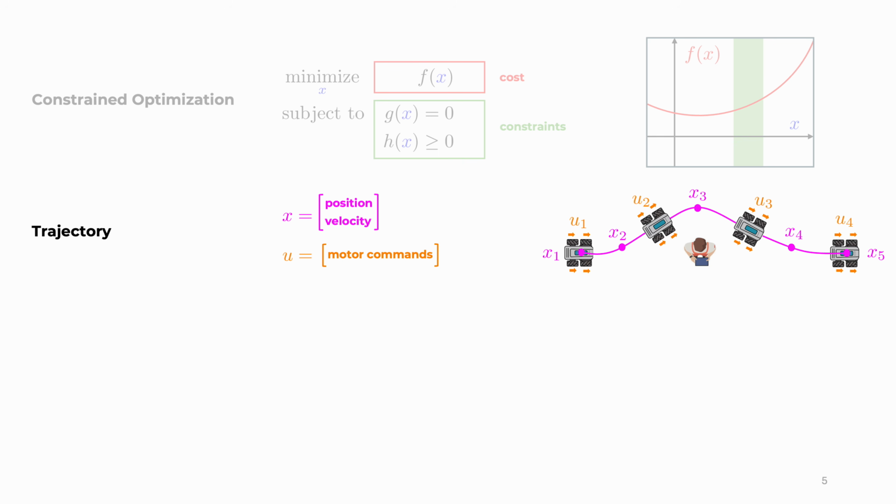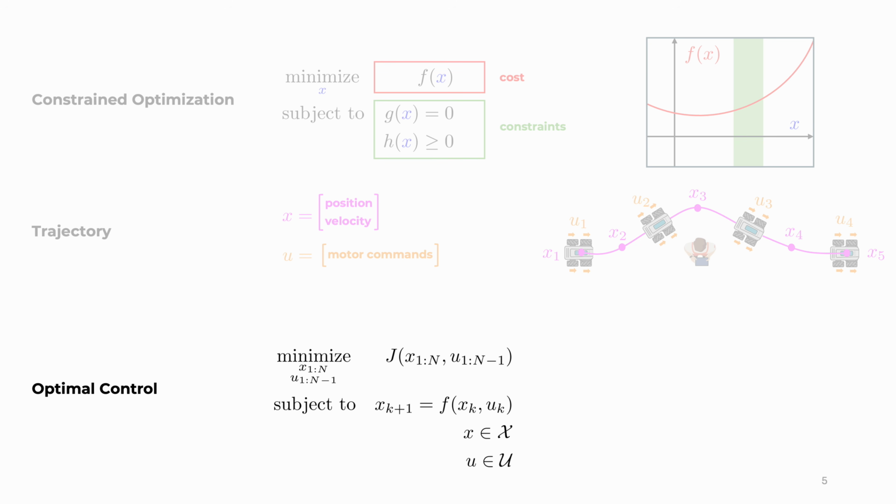So, in a nutshell, by combining constraint optimization with the trajectory representation that I just described, what we get is an optimal control problem. As I said, the idea here is that by solving the constraint optimization problem, we will be able to compute optimal motions for our robot. Through the cost function, we've got the ability to encourage or discourage given behaviors.